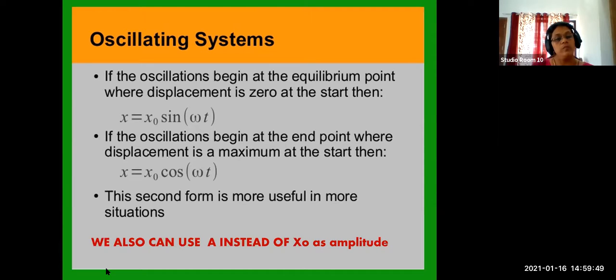Now, this is also representing the same thing. The first one we represent in terms of sine omega t. Another one starts with cos omega t. If the oscillations begin at the equilibrium point where displacement is 0, then x is equal to x0 sine omega t, that means A sine omega t.